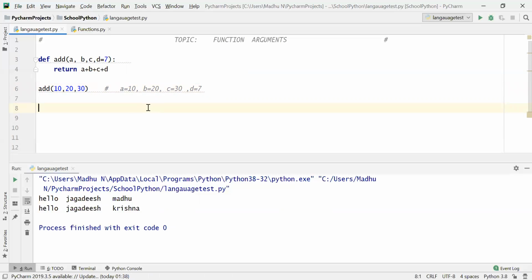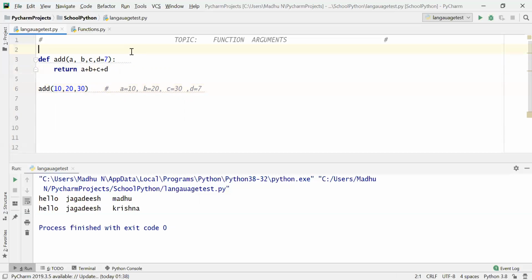How many parameters are there? 4. And how many are default arguments? 1. So the remaining 3 should be passed.